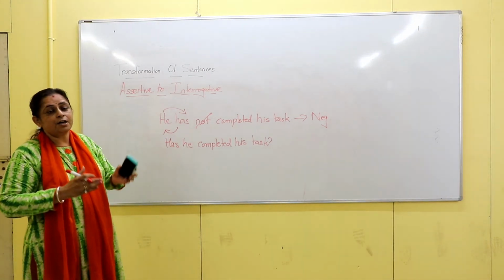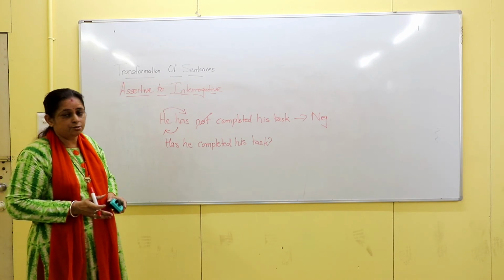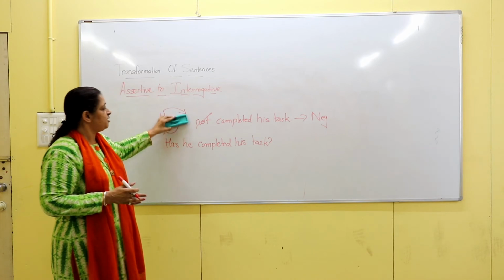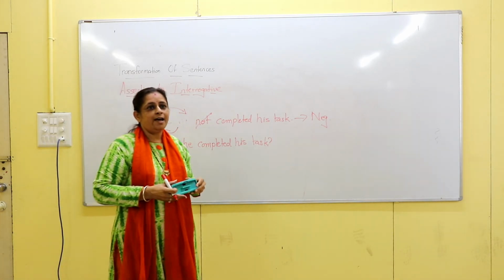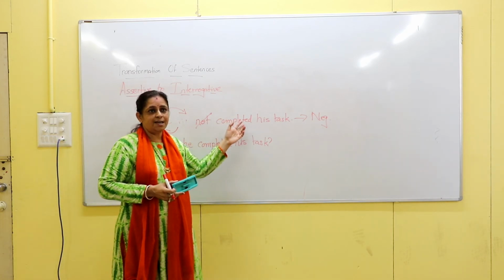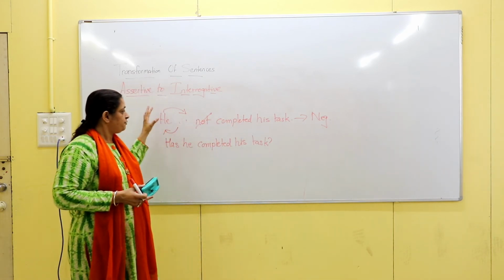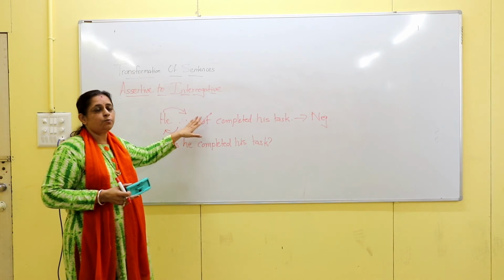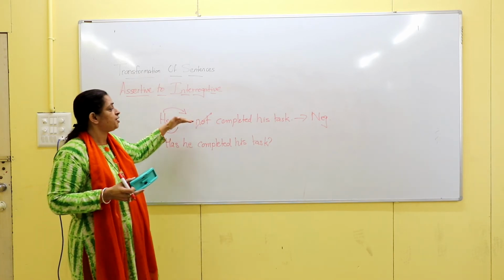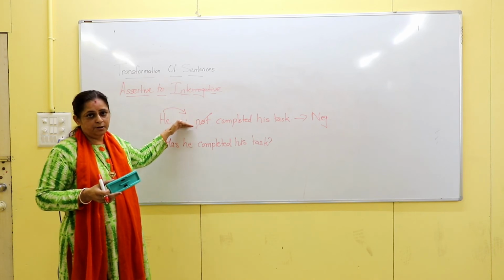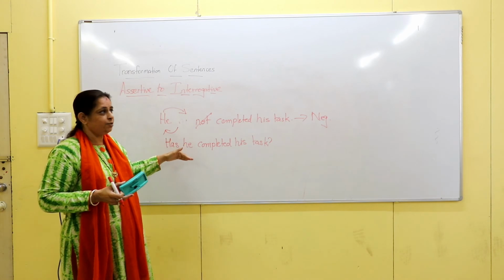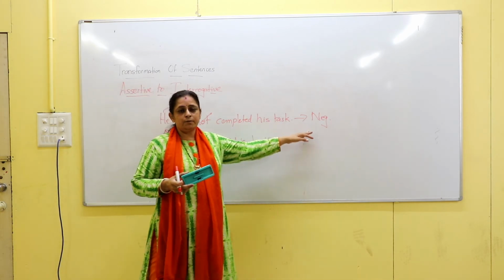But there are different other types of assertive sentences also, in which you don't have these helping words. Helping words means is, am, are, has, have, had, right? All these are helping verbs. Now if you don't have these helping verbs, then what are you going to do? There are many assertive sentences which do not have the helping verb. How to transform those assertive sentences, I'll explain to you, right? But the rule will be the same again.